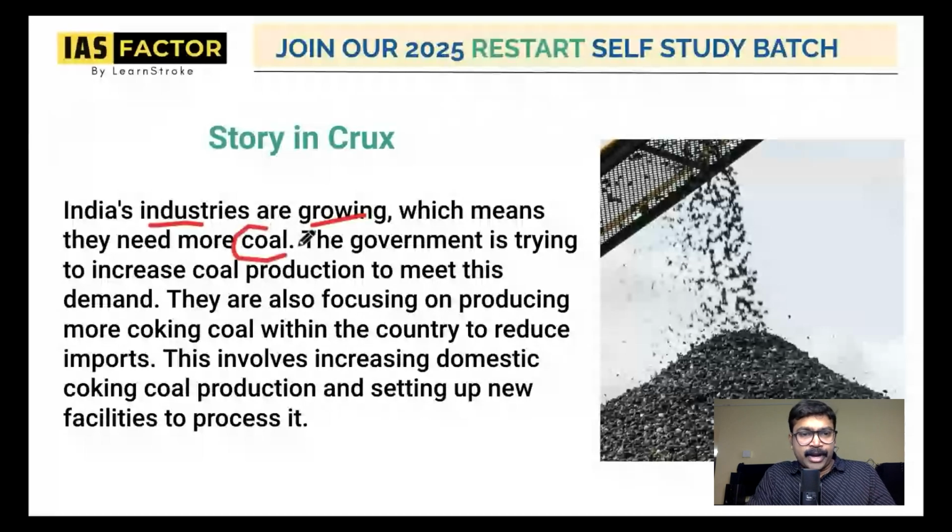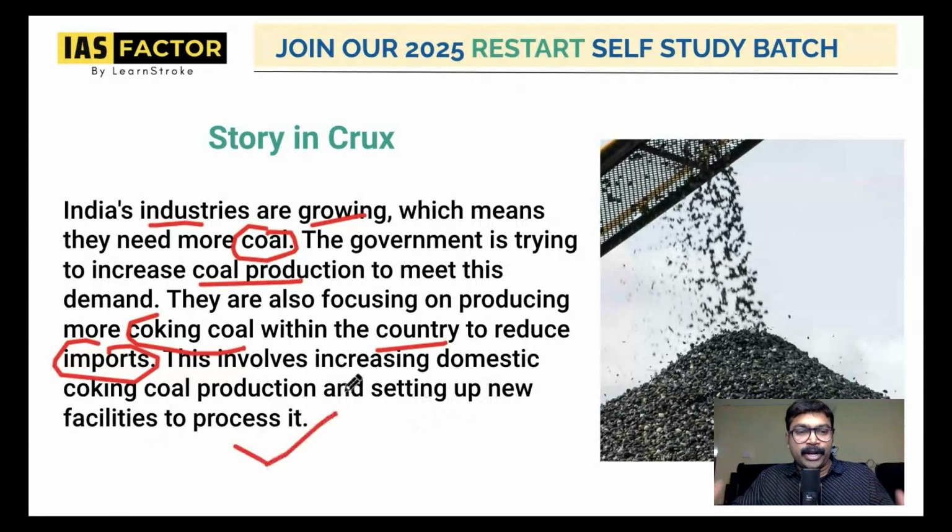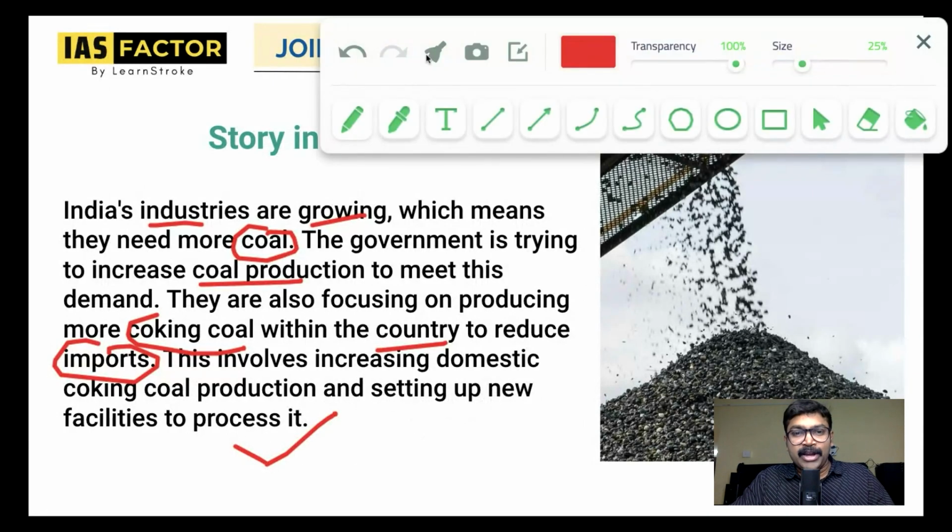The government is trying to increase the coal production. They're also focused on producing more coking coal within the country to reduce imports. This is what I told you. You need to cut down the import. This involves increasing domestic coking coal production and setting up new facilities. Plus, we need more facilities to create this coking coal. So, let's understand why you need this coking coal.